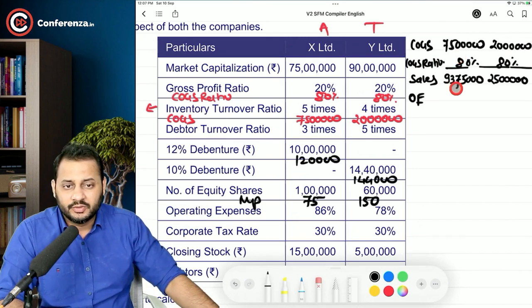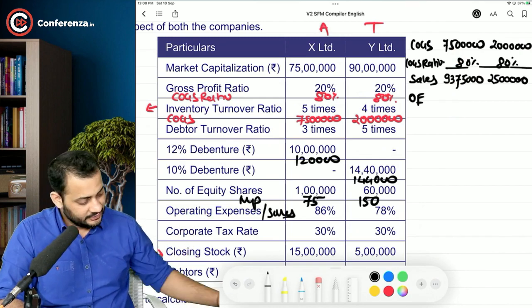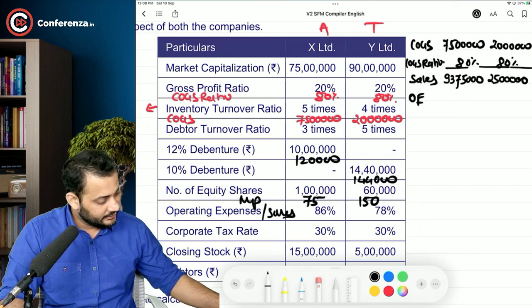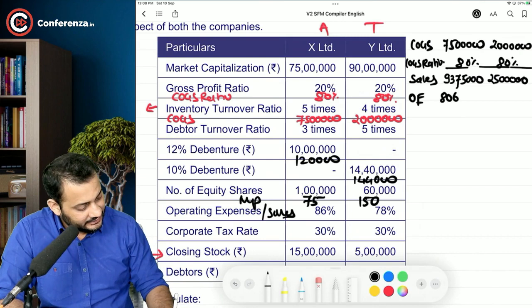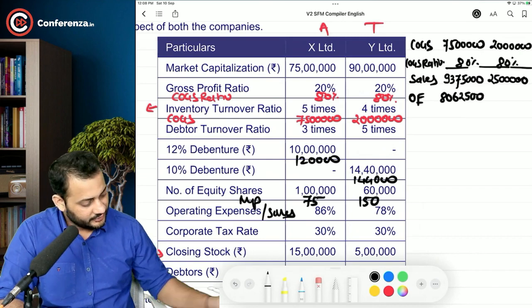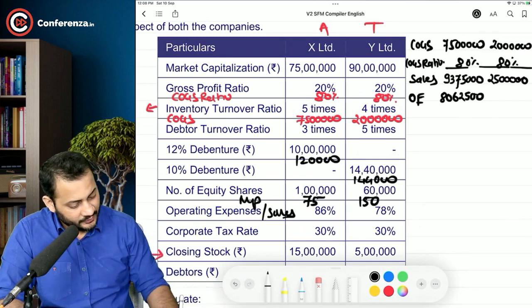Okay, so let's have a look. 86% of the total sales, we are going to apply it on the sales. 93 lakh 75,000 into 86% is 80 lakh 62,500, and 25 lakh into 78% is 19 lakh 50,000.